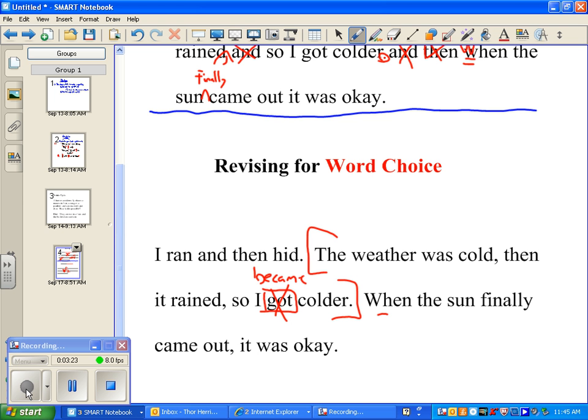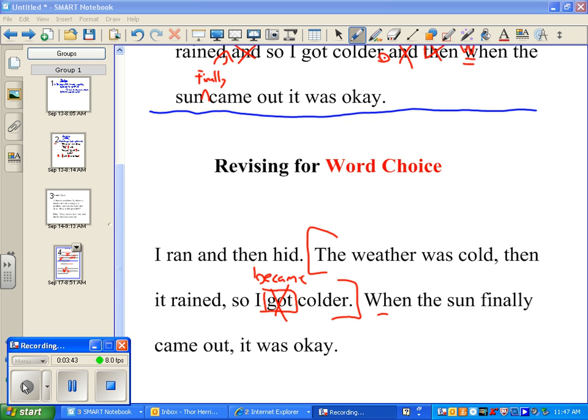I want you to think about mashing all those pieces together. I'm going to give you about a minute here. I want you to try to redesign this part. Revise this part here in the middle. Go.